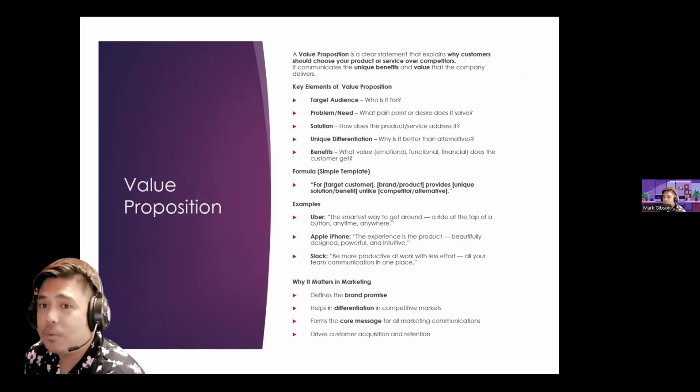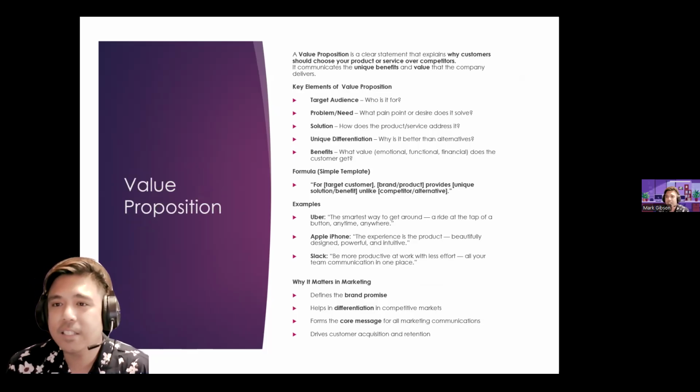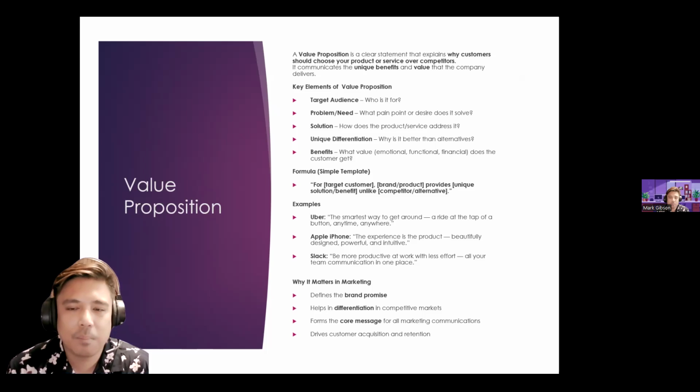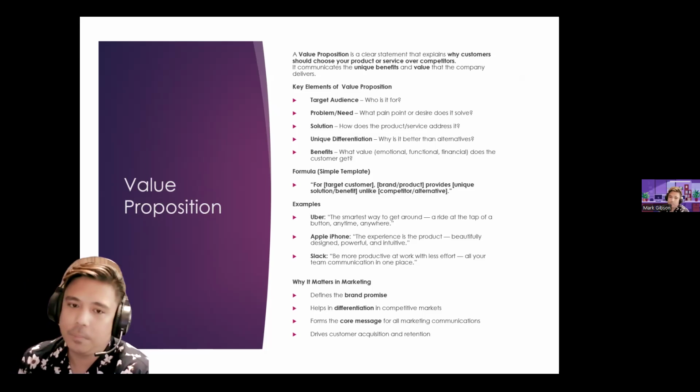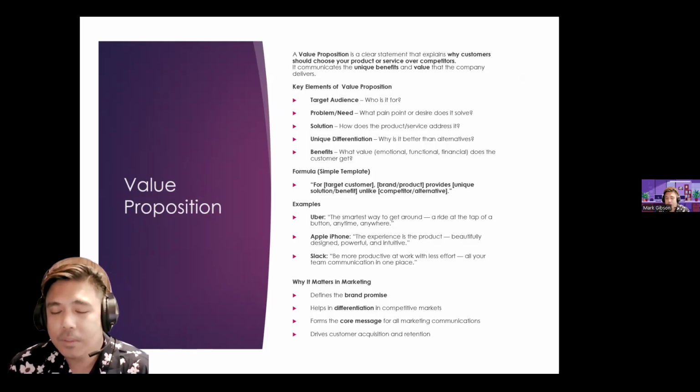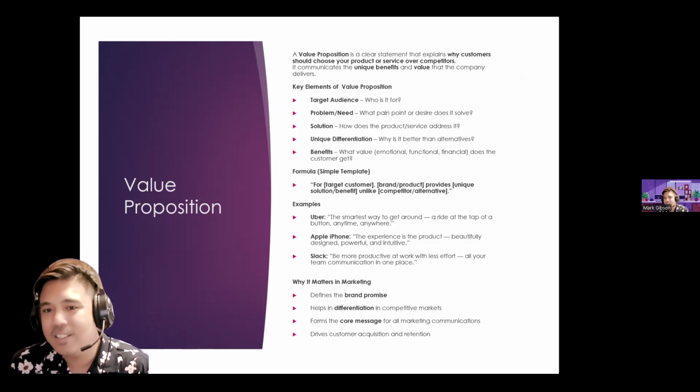Then we have this value proposition, no? So value proposition is a clear statement that explains why customers should choose your product or service over competitors. It communicates the unique benefits and value that the company delivers, no? So for example, BDO, no, it is one of the most trusted commercial banks in the Philippines, because the value proposition is we find ways. Now, meaning to say, BDO is there to make sure that all of your banking needs are attended to, no? Kaya nga 'di ba, we find ways, no?